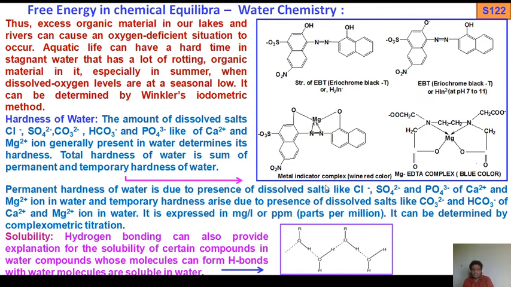We can determine hardness of water by the complexometric method. Next, solubility. Hydrogen bonding can also explain the solubility of certain compounds in water. Molecules that can form hydrogen bonds with water molecules are soluble in water. I already made a video lecture on hydrogen bonding. You see, this is the alcohol, this is the water, and they can form a hydrogen bond. In this way they will be more soluble in water.